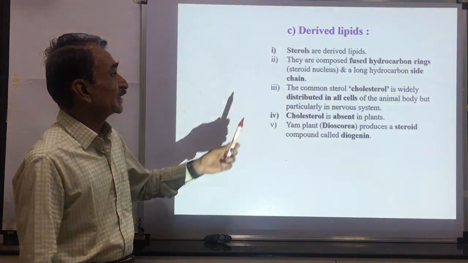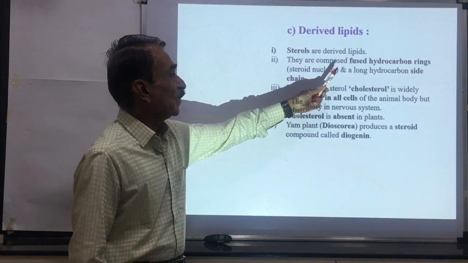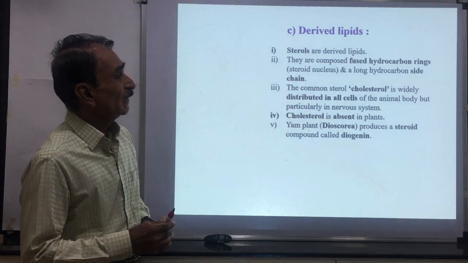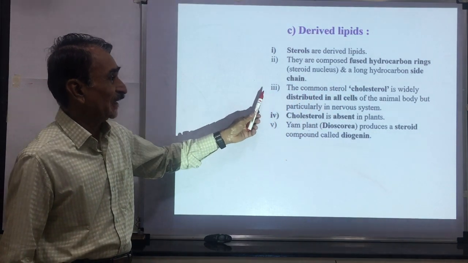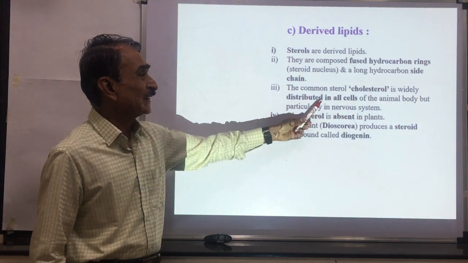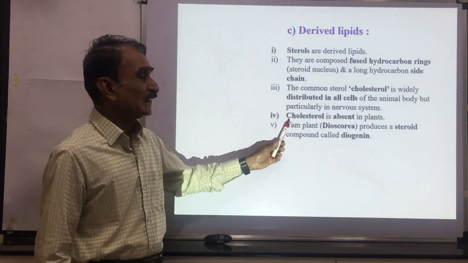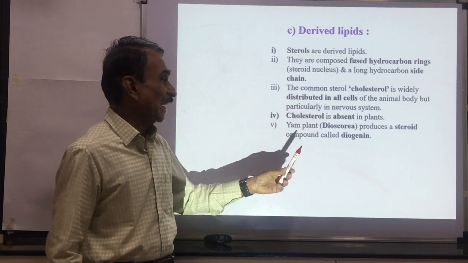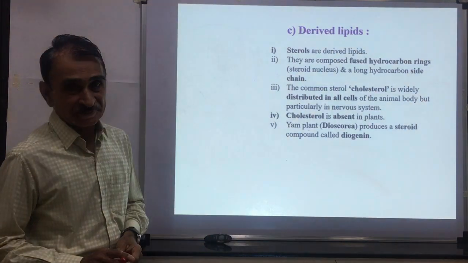Then derived lipids. Sterols are the derived lipids. These are composed of fused hydrocarbon rings and a long hydrocarbon side chain. The common sterol is cholesterol. It is widely distributed in all the cells of the animal body, but particularly in the nervous system. Cholesterol is absent in plants. It is only present in animals. The yam plant, Dioscorea, produces a steroid compound called diosgenin.